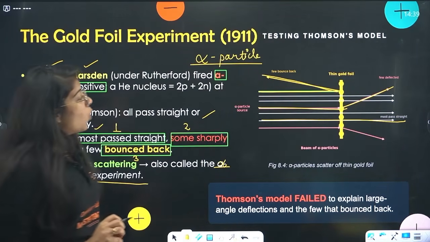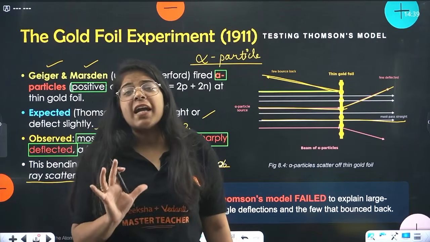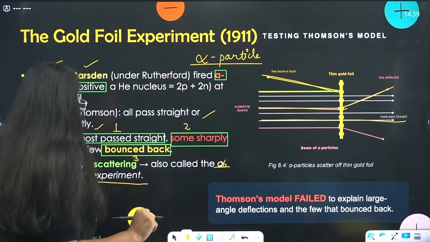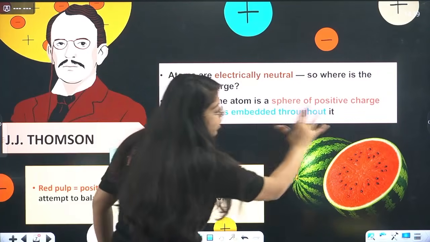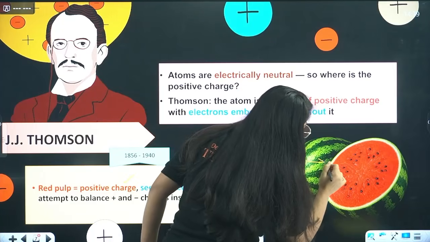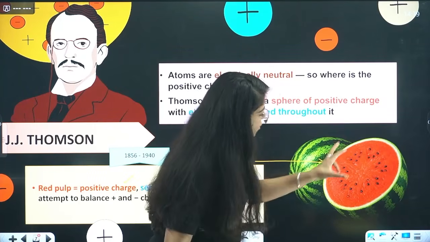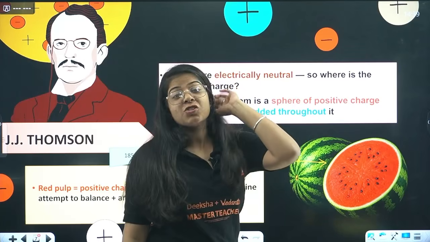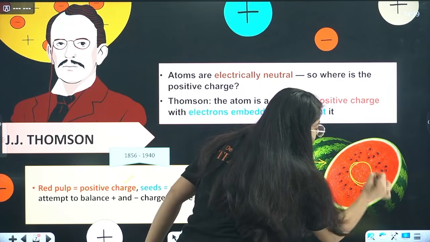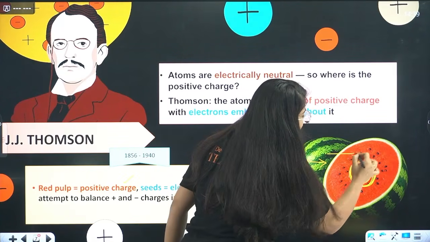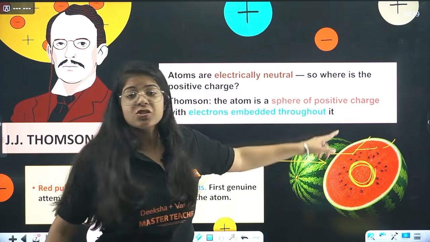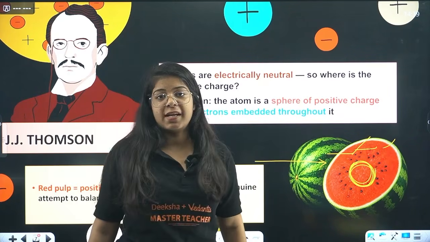Okay, now this kind of failed Thomson's model. Why? Because according to Thomson's model, this is like a watermelon. Now if I fire an alpha particle, first this whole is positive, so it should get deflected from everywhere, right? But note, it is just bouncing back from the center, and somewhere else it's getting a little deflected. So that means positive charge is not uniformly distributed inside the atom.